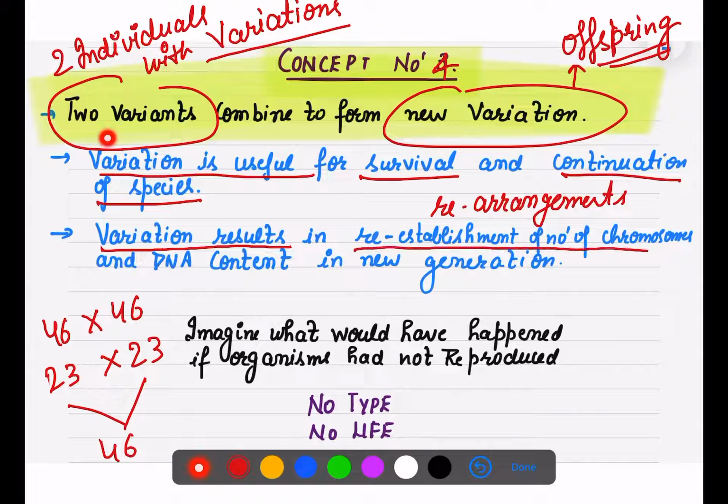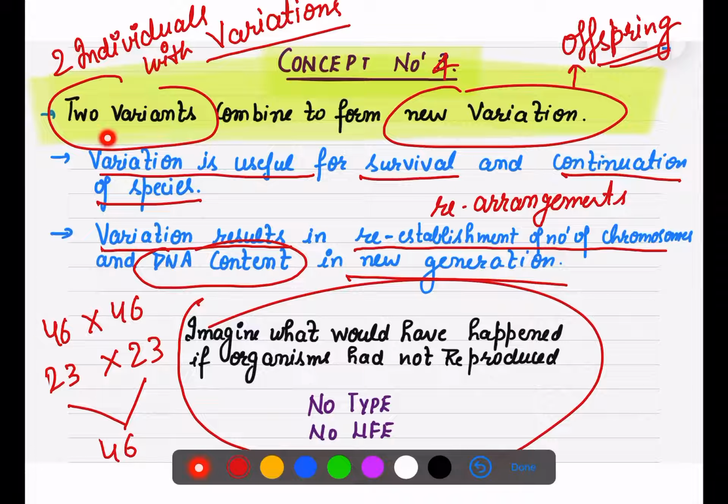So there is a rearrangement of the number of chromosomes, as well as the amount of DNA in the new generation. Imagine if organisms did not reproduce at all, would there be any life? There would be no species, there would be no life. That is why reproduction is very important for the continuation of species.